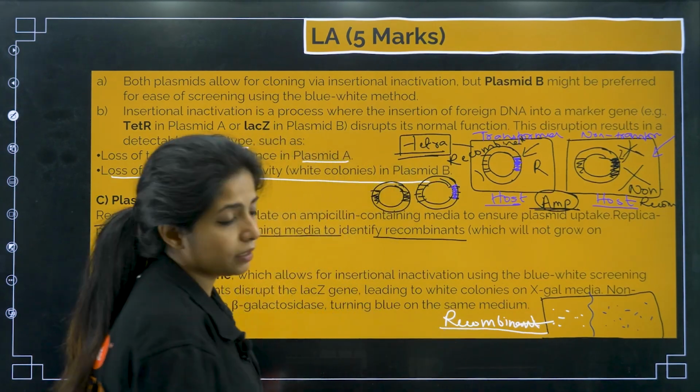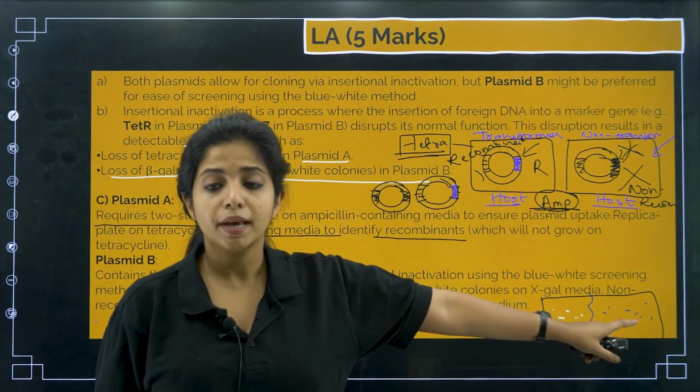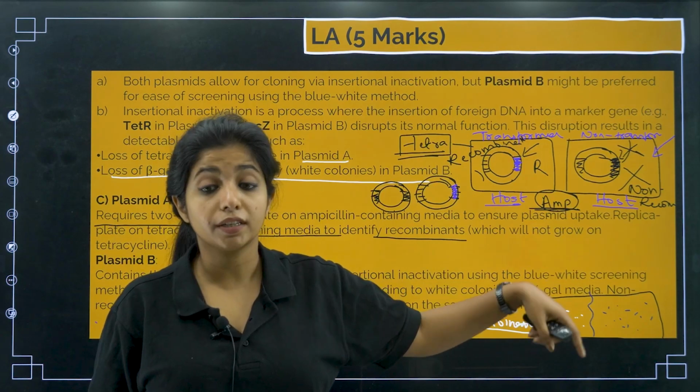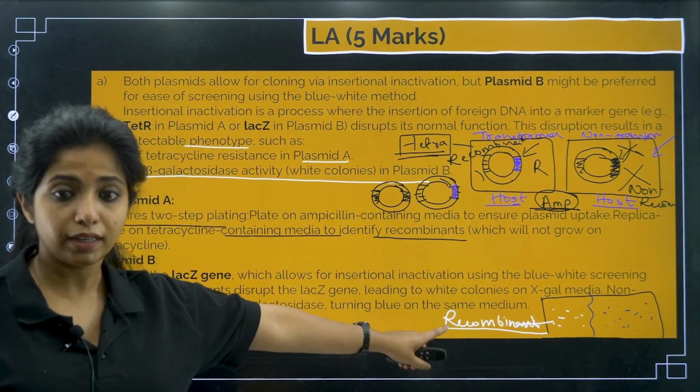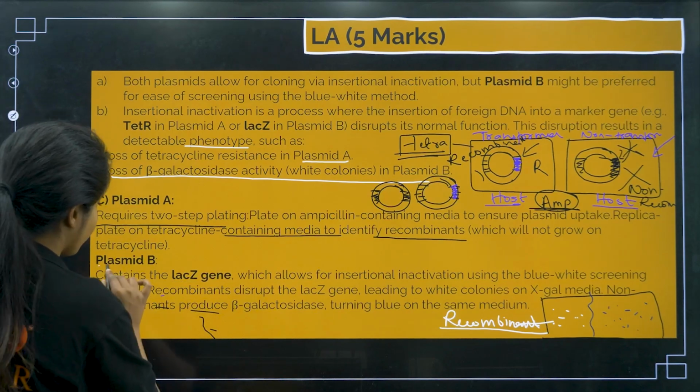Why is the white one recombinant, or why is the blue color not the recombinant? Because blue color is shown when beta-galactosidase activity is there. So over here it's not there, which is why it is a recombinant one. So this is how you have to answer it.